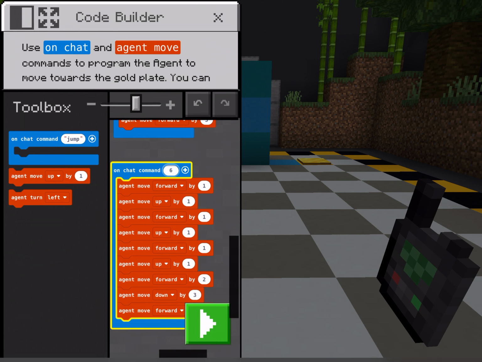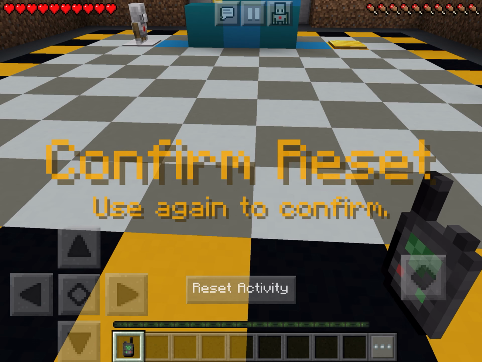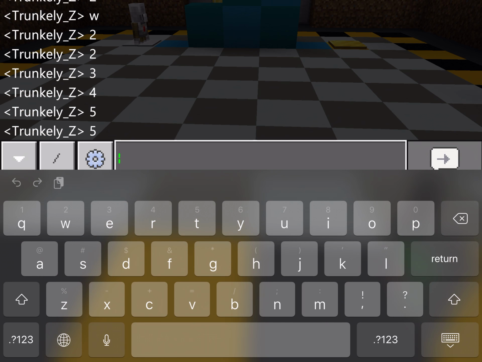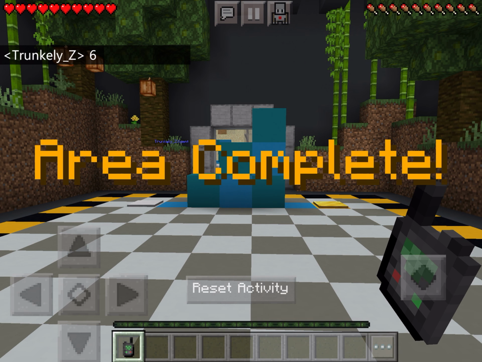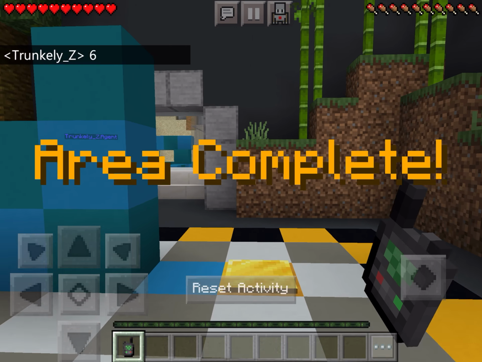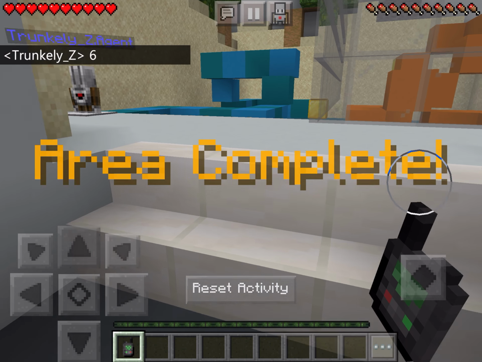So I'm going to change the chat command to 6, compile, type in 6, and let's see what happens. There we go. And our activity is complete. It is 1:42.